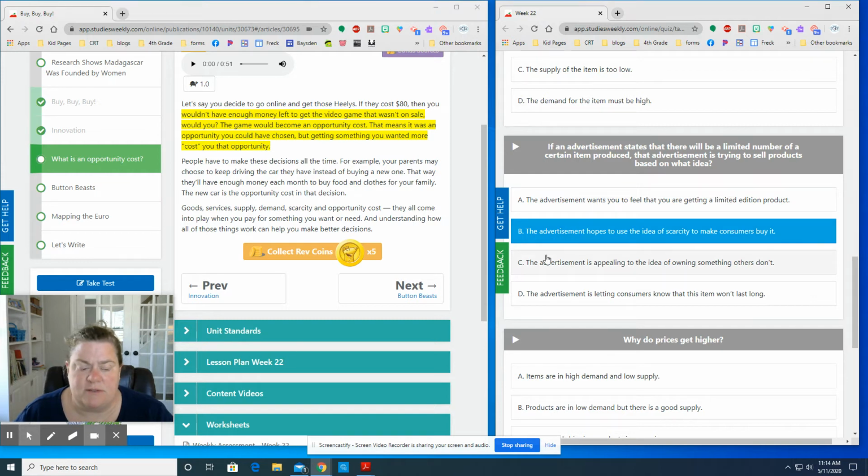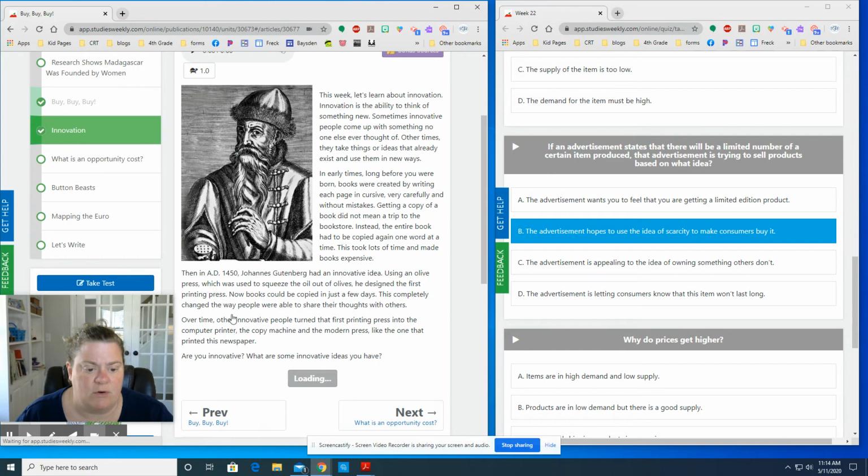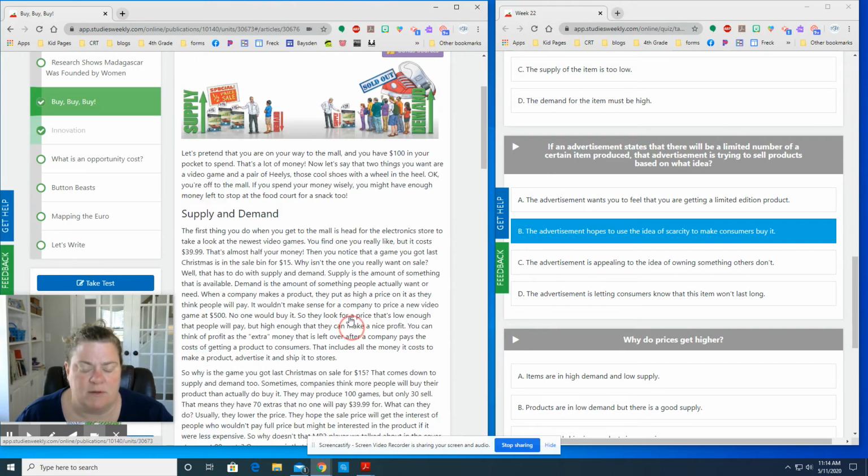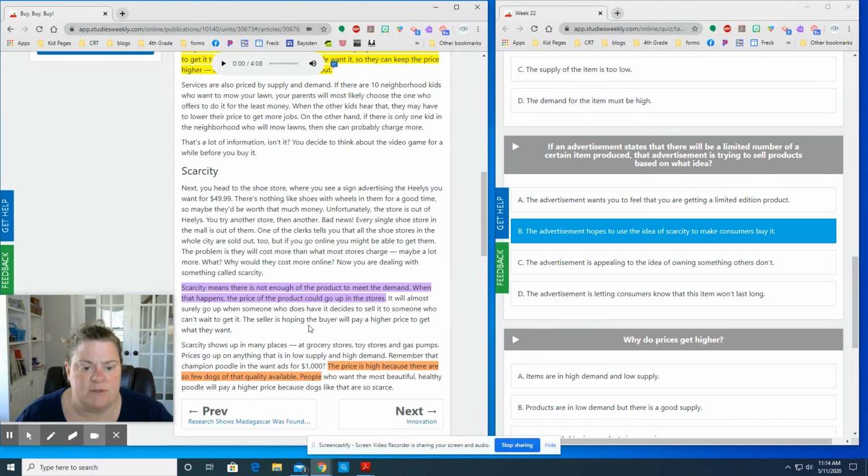The advertisement is hoping to use the idea of scarcity. So if we go back to that article, we go to the scarcity section. Scarcity means there's not enough of a product to meet demand. When that happens, the price of the product could go up in stores. It almost surely will go up when someone who does have it decides to sell it to someone who can't wait to get it. And so we see that a lot.